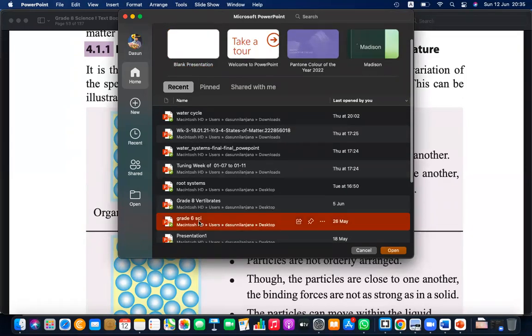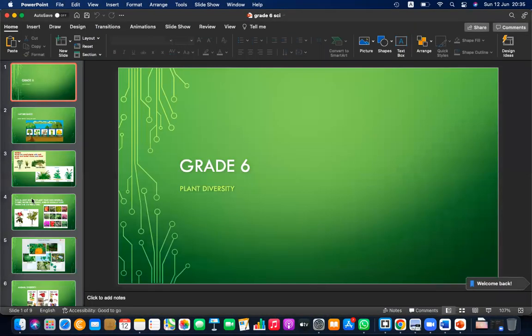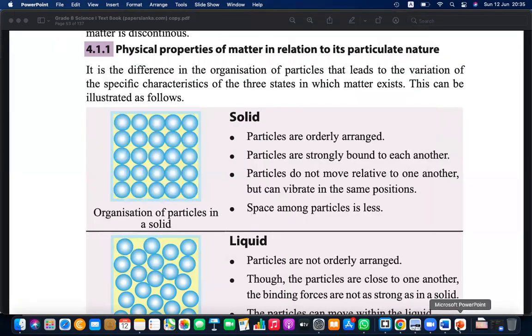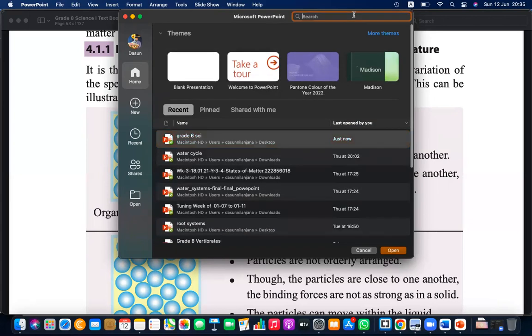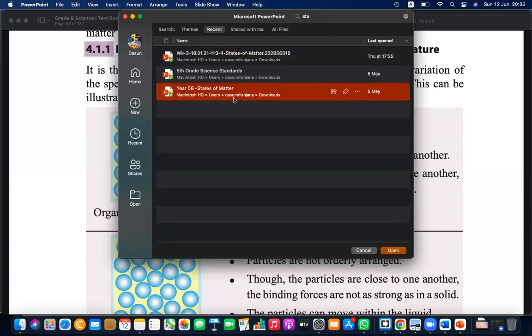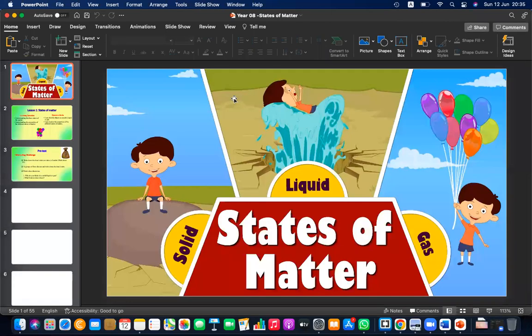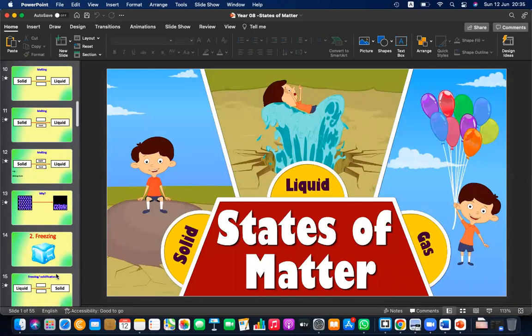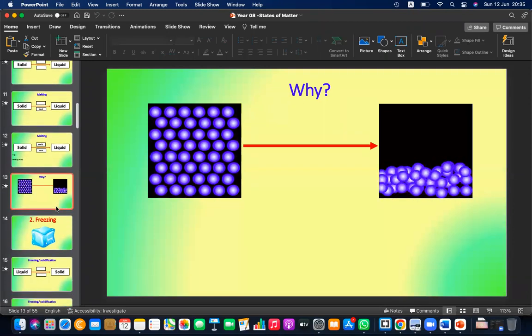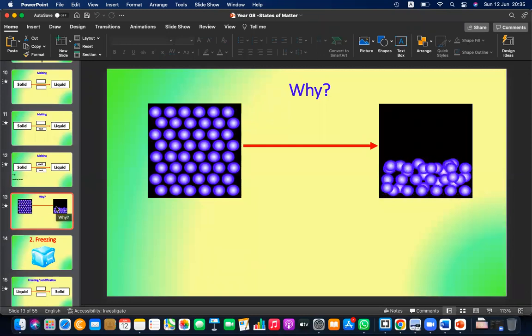Let's see, no, it's plant diversity. I think I need to focus on status of matter. Okay, so this I have done previously when discussing status of matter.